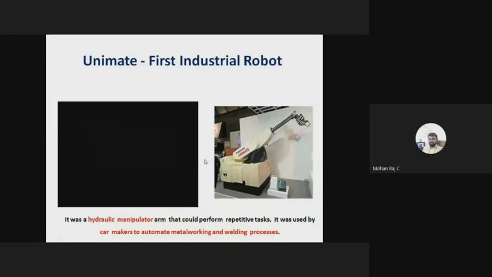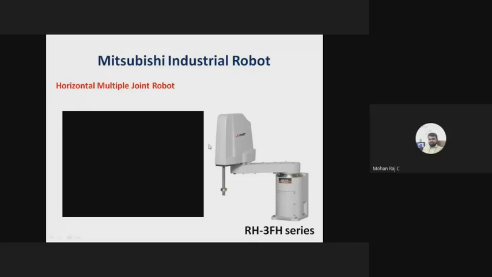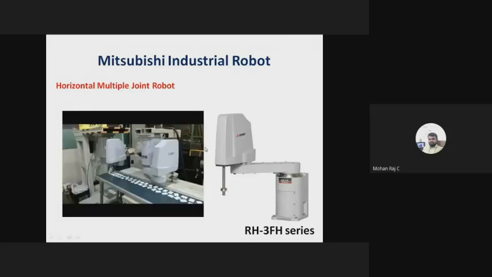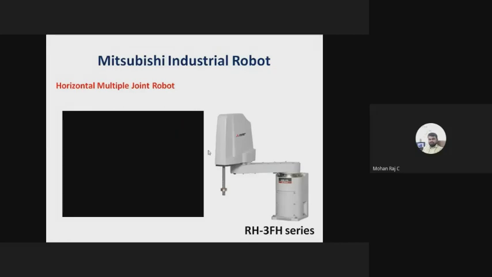So this is the first robot. Let us talk about Mitsubishi industrial robots. There are many classifications of industrial robots in Mitsubishi. One of the famous robots is the horizontal multiple joint robot. Usually the horizontal type robot starts with the letters RH, the RH-3FH series. RH means it is a horizontal robot. See, it has multiple joints, right? 1, 2, 3. There are many joints.